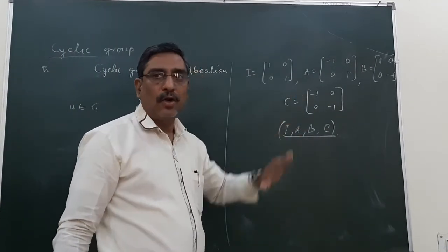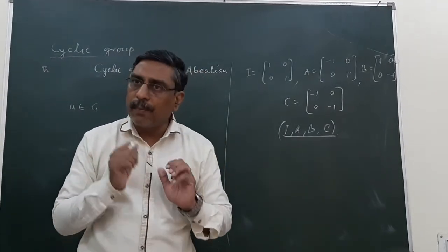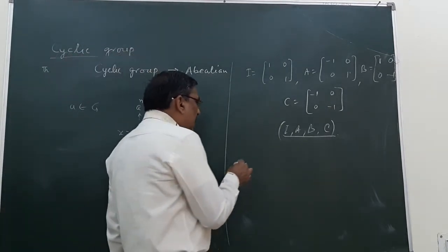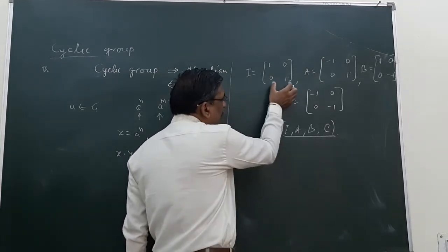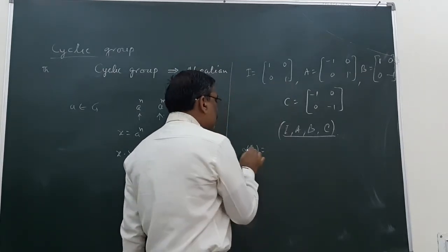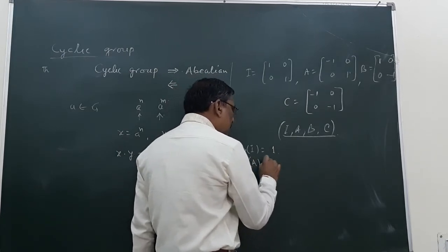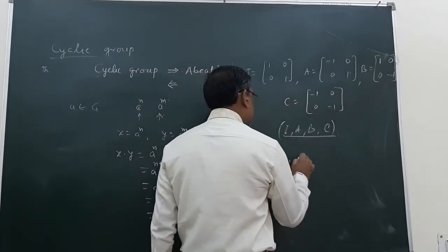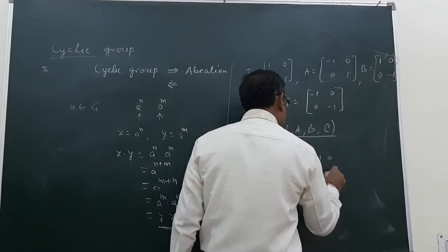This is an abelian group, but this is not a cyclic group. How can we say this is not a cyclic group? Let us try to find the order of I. This is the identity matrix of order 2 by 2, so the order of I is 1. In order to find the order of A, we multiply minus 1, 0, 0, 1 with minus 1, 0, 0, 1.